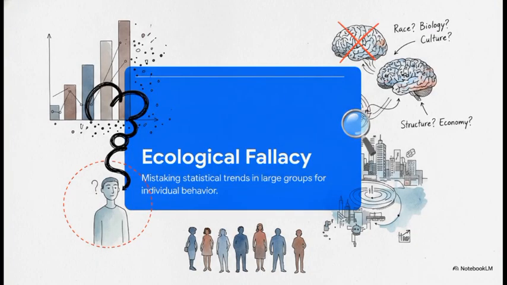But as we dig deeper, we have to avoid a massive analytical trap. The Urban Institute defines this perfectly as the ecological fallacy. Essentially, this is the mathematical error of mistaking statistical trends in large groups for individual behavior. What this means in plain English is that broad racial disparities in national crime statistics absolutely cannot be applied to the inherent nature of individuals. There is literally no biological or cultural predictor of violence tied to race. None. So if race isn't the driver, what is?